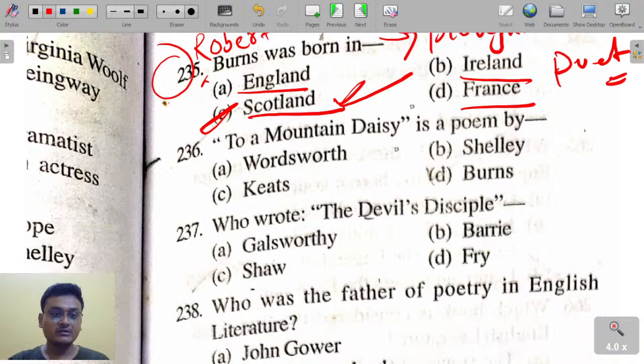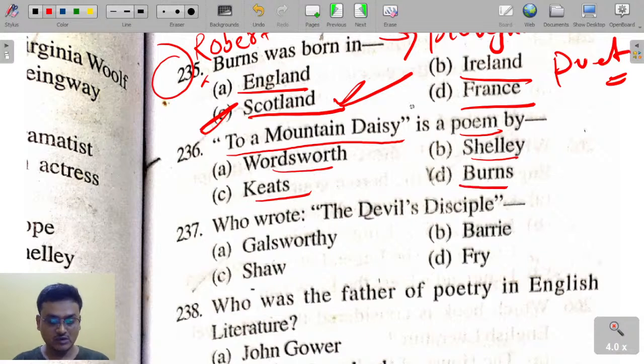To a Mountain Daisy is a poem by Wordsworth, Keats, Shelley, or Burns? Burns was born in Scotland. He was a Scottish poet known as the plowman poet. Who has written the poem called To a Mountain Daisy?